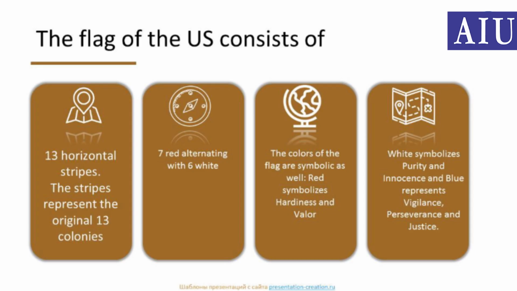The stripes represent the original 13 colonies. The stars represent the 50 states of the Union. The colors of the flag are symbolic as well. Red symbolizes hardiness and valor. White symbolizes purity and innocence. And the blue represents vigilance, perseverance, and justice.